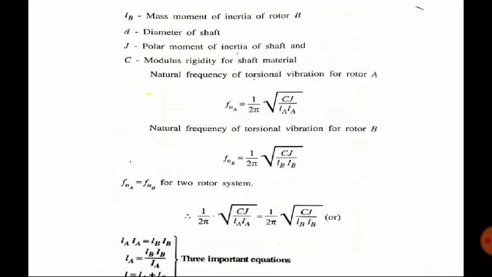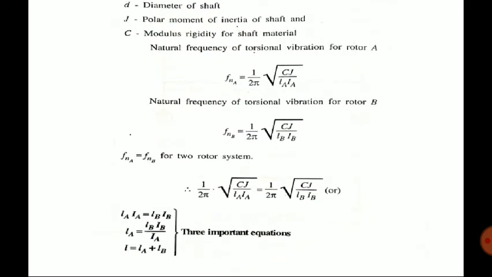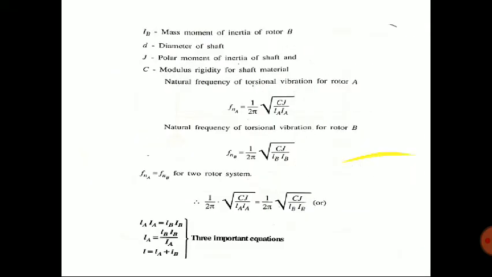And if you are comparing this equation, you will get a different result here. 1 by 2 by 1 by 2, cancel, Cj cancel. So LAIA equal to LBIB, or LA equal to LBIB by IA, and L equal to LA plus LB. The total length will be equal to LA plus LB. These are the different equations you have to remember, and you have to use this equation in some problems.